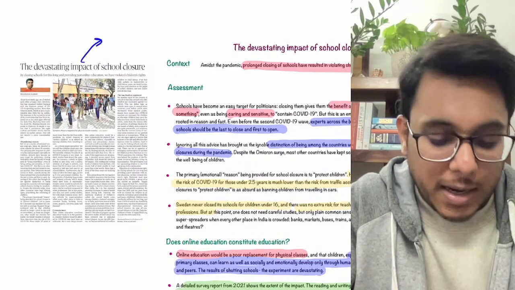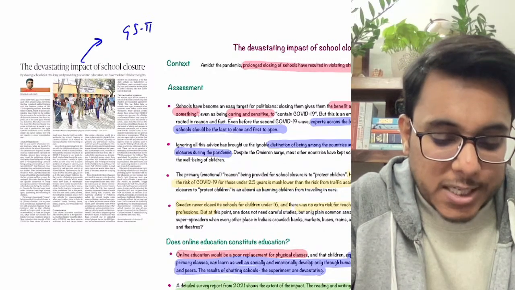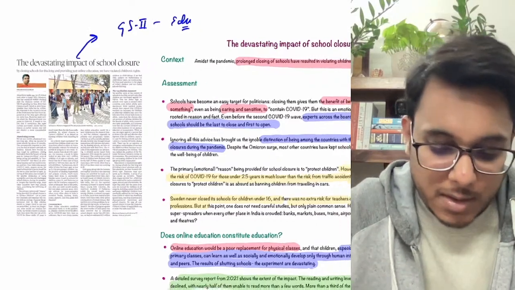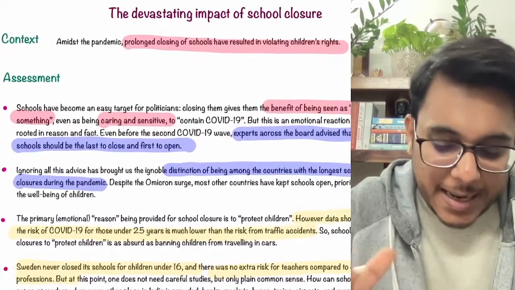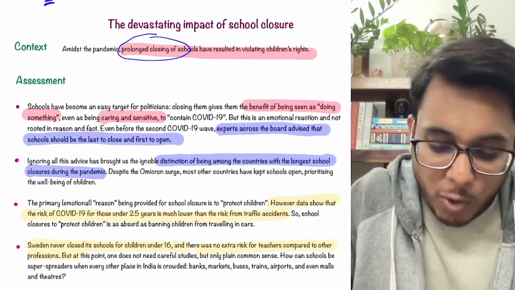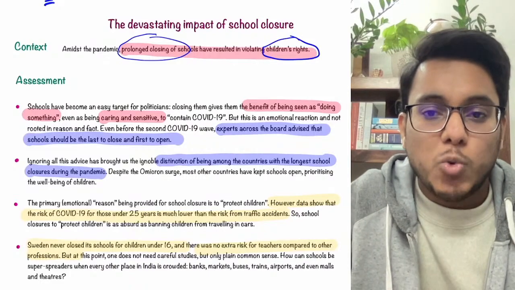There we can use this particular article. Therefore, it will be important in GS paper number 2, education sector. Here it has been said that the prolonged closing of the schools because of the pandemic violates the children's right to education.